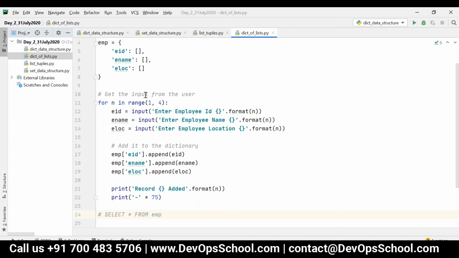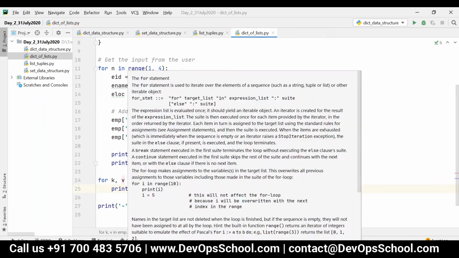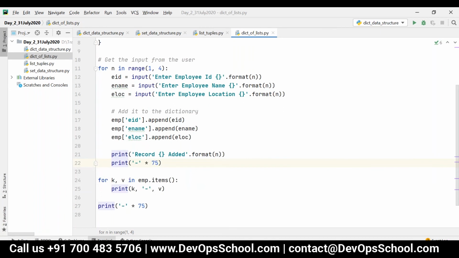So first let me display how it is getting displayed. Let's say for column, or else k comma v in emp dot items. Remember the items method. And then I can just display k and then hyphen and then v. So we are just displaying all the records one by one.